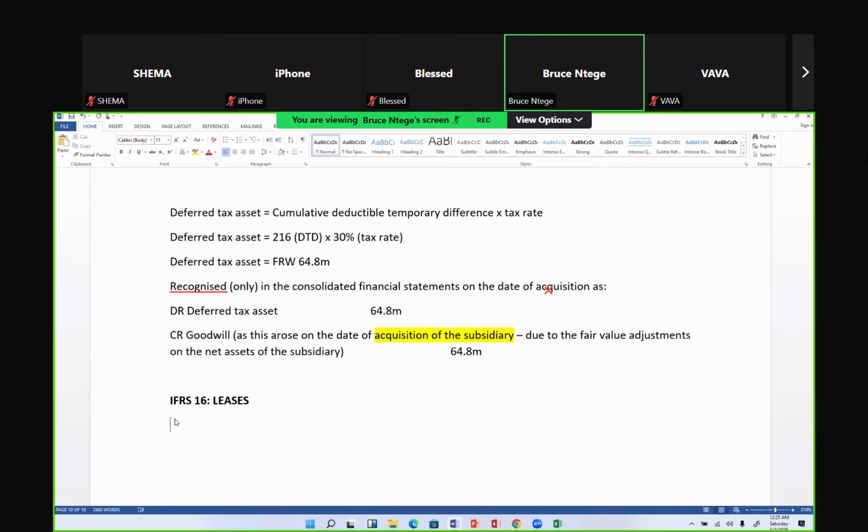Okay, so let me give you an overview of IFRS 16. And the beauty with IFRS 16 is that you have not seen it for the first time. Even in FR, intermediate level, you may have seen it before. I don't guarantee that you have observed what the lecturer has taught, because you may want to be last minute readers.